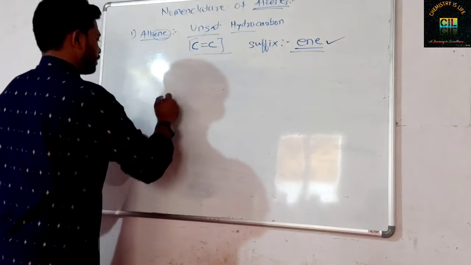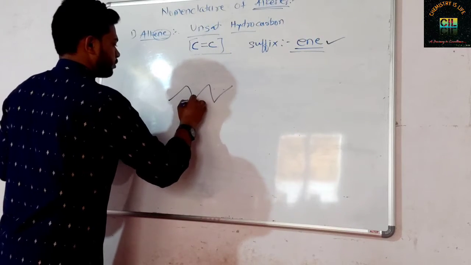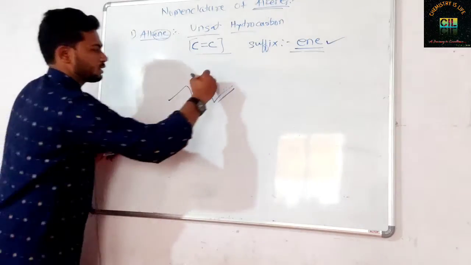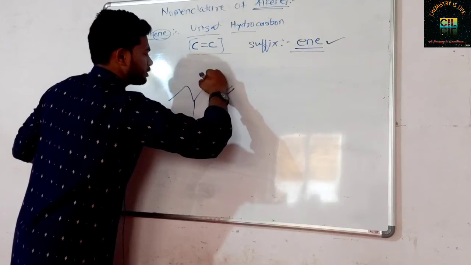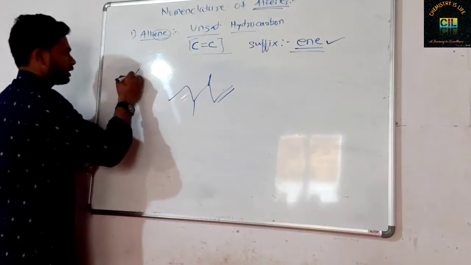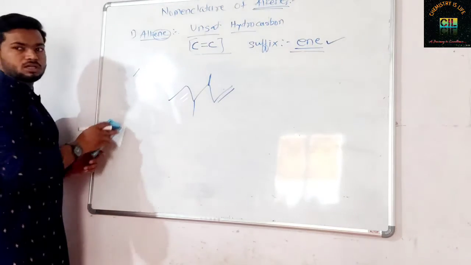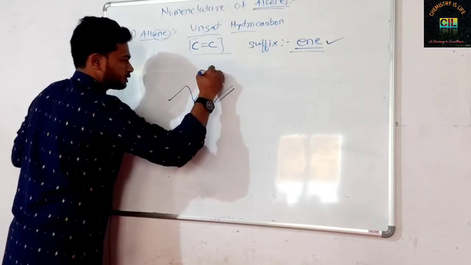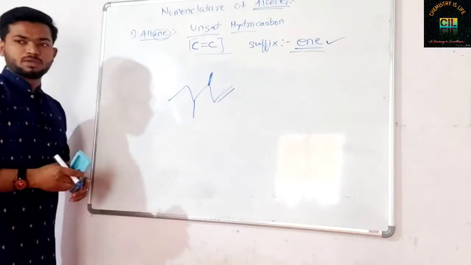Now in dash form, I will take one more example. Suppose. Now what will you do? A single dash means this is a CH3 group. A single dash is this. This means this is a CH3 group. Okay. So here there is one CH3 group and here there is one CH3 group. You can see two CH3 groups here, right?